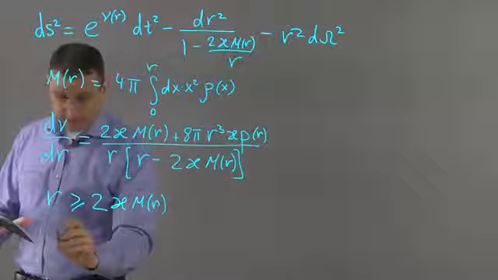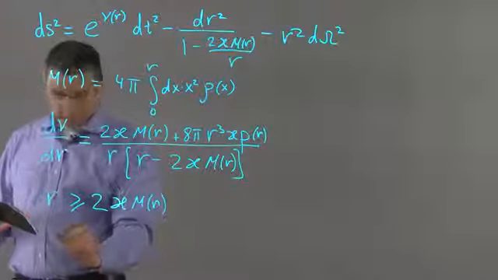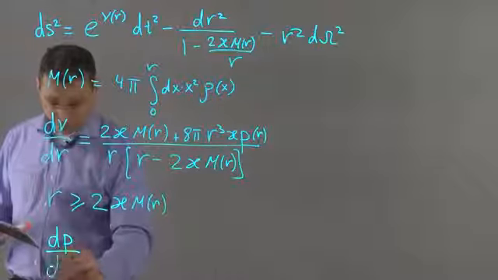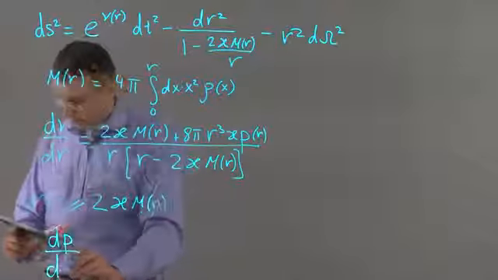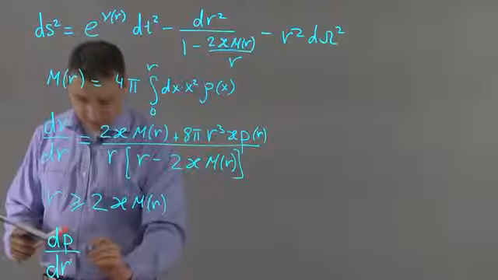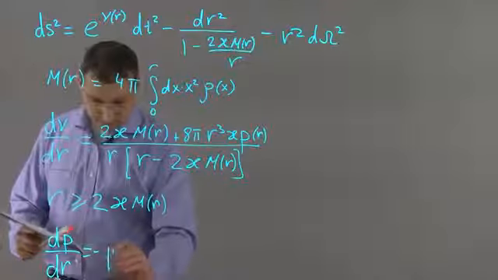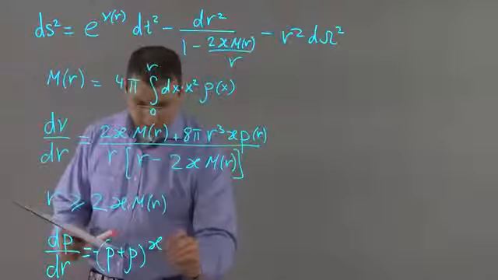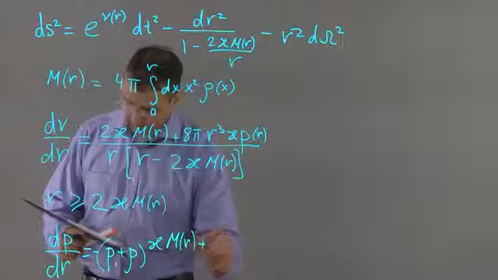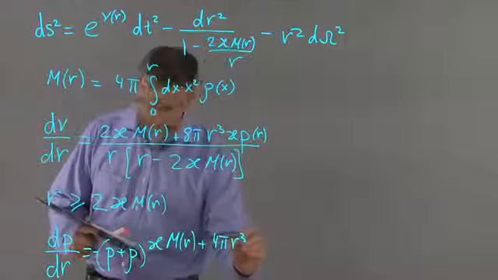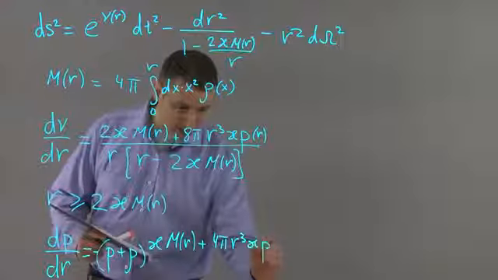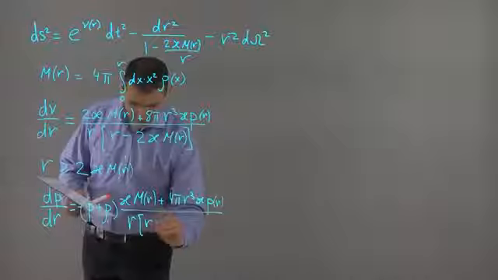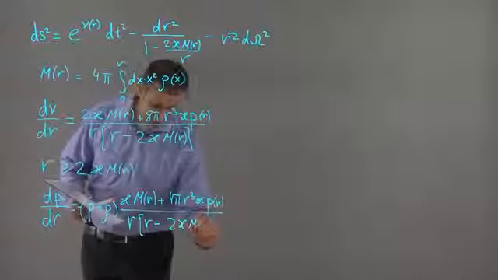And the Tolman-Oppenheimer-Volkoff condition for the stability, hydrodynamic stability of the star, follows from this equation and the energy momentum conservation, and is given by this equation: dp/dr = −(p + ρ)(κm(r) + 4πr³κp(r)) divided by r times (r − 2κm(r)).